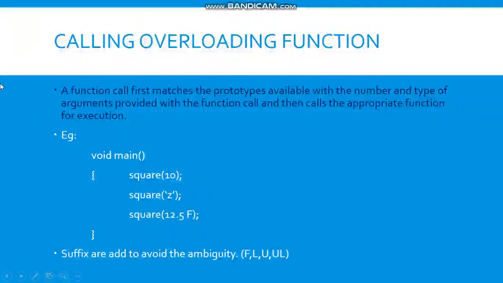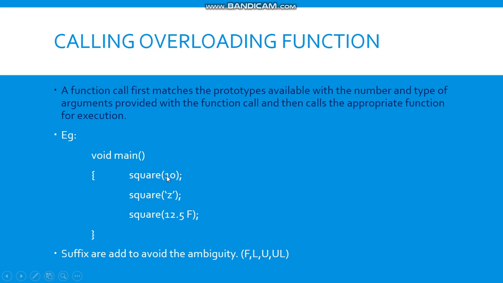Now here in the example, as you can see, inside void main I have overloaded the function calls. For the first one I have written an integer value, the second is a character, and for the third one, a float value, to which I have added a suffix. What is all that? I'll explain later on.